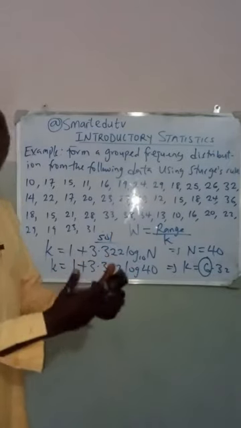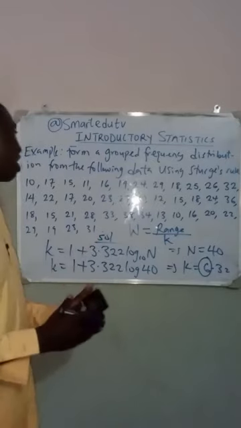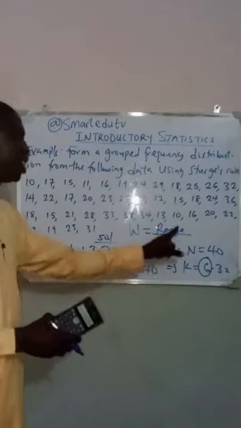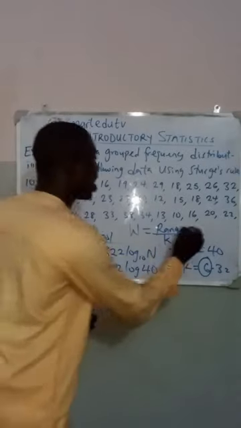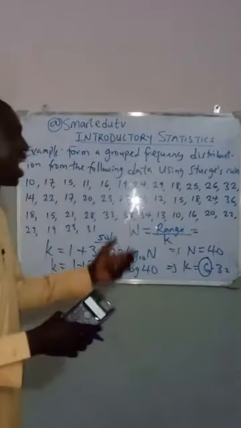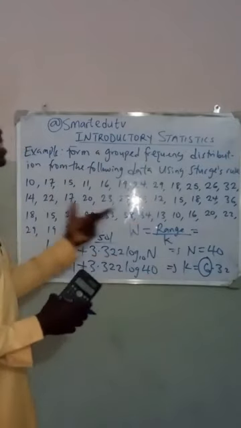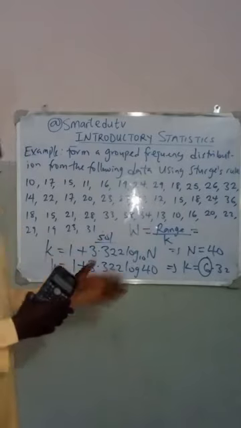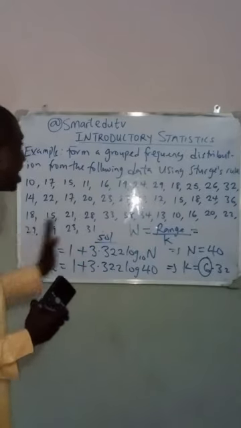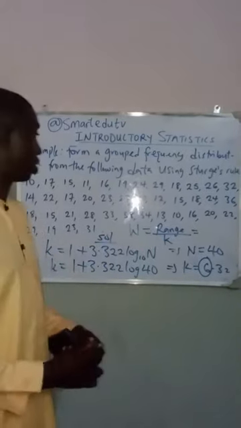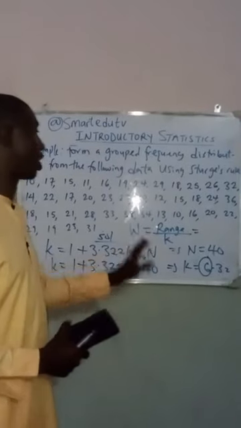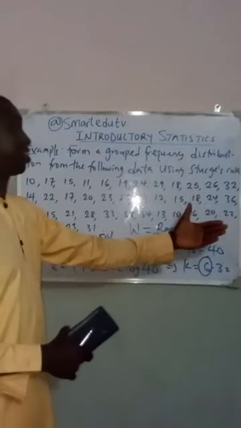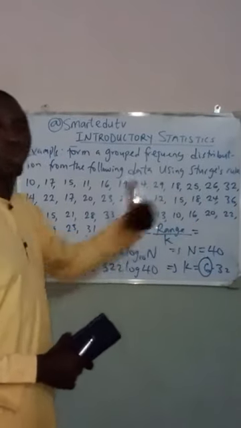Our range is the highest minus the lowest in this given set of data. So don't forget: range over K, where our range equals the highest value minus the lowest value.